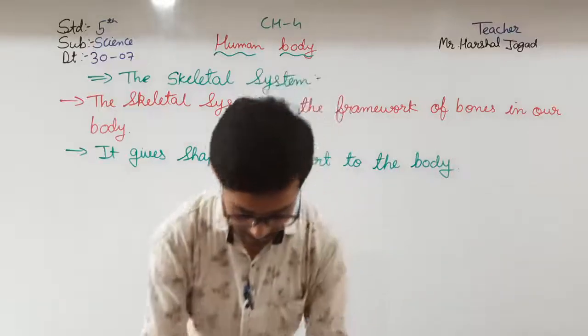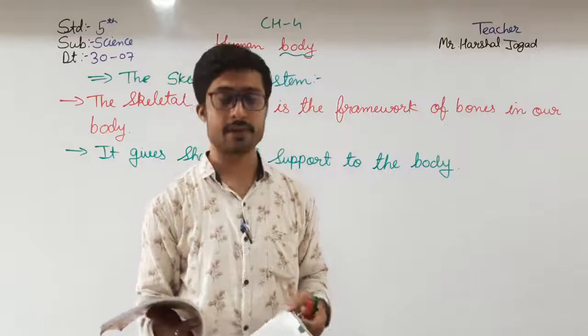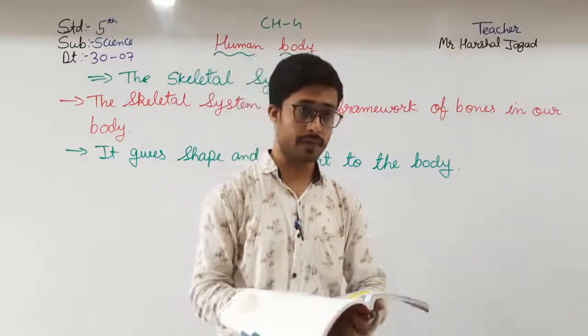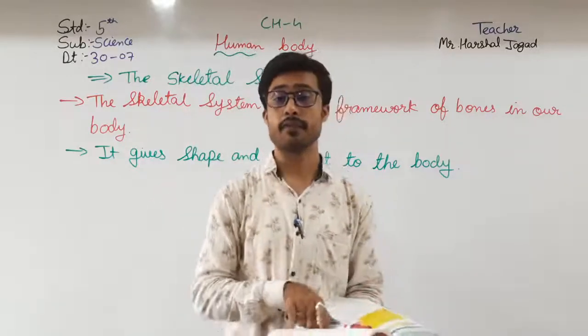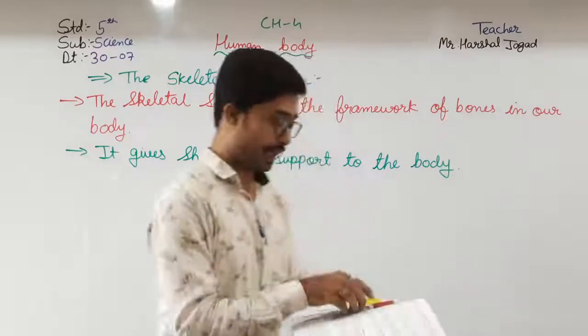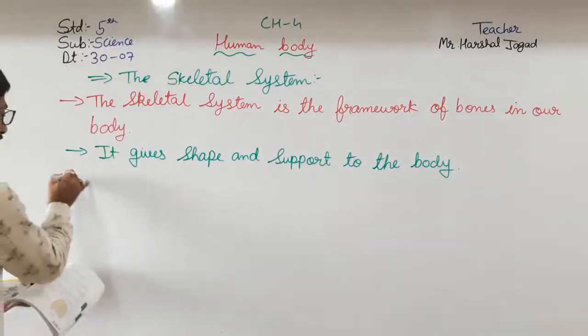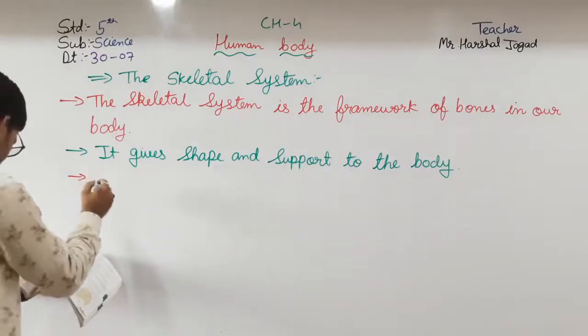Okay, so next, an adult human being has 206 bones. Here in the MCQ, fill in the blanks, or true or false, it can be asked how many bones an adult human being has.